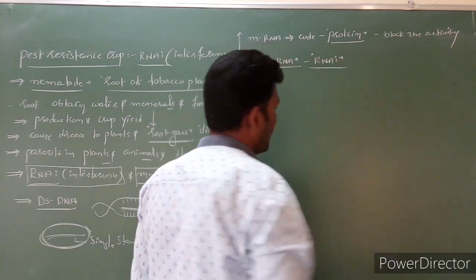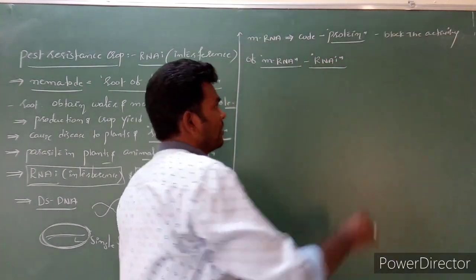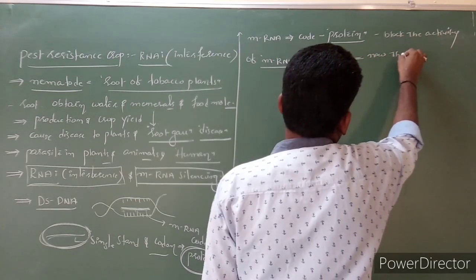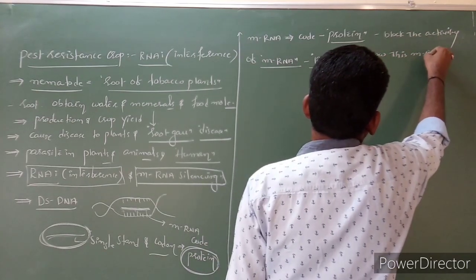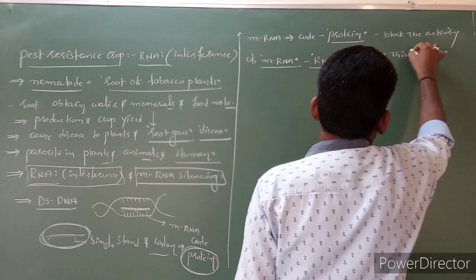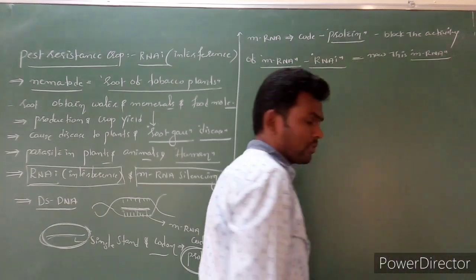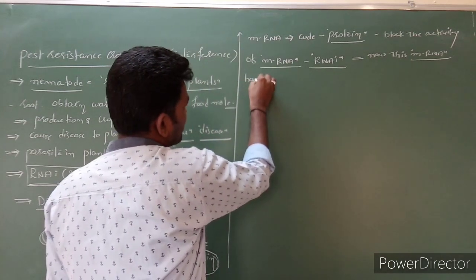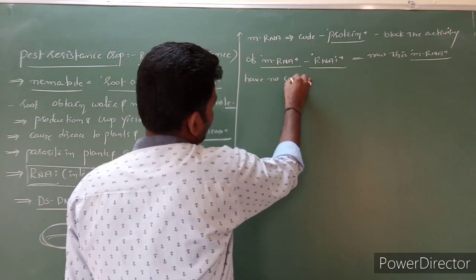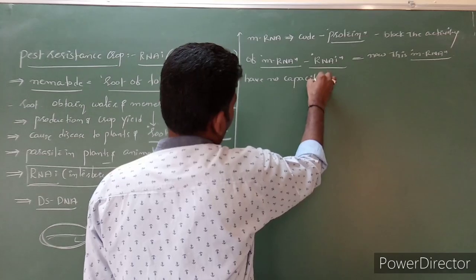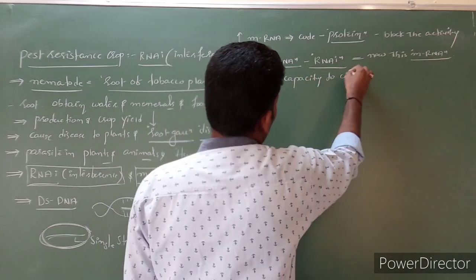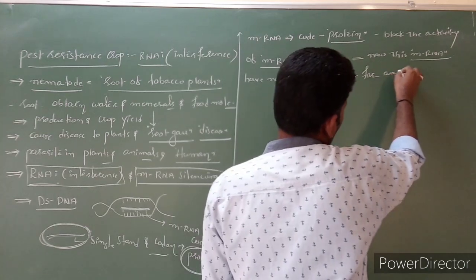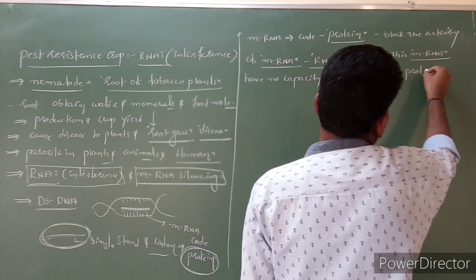Then this mRNA, M means messenger, has no capacity to code for any proteins.